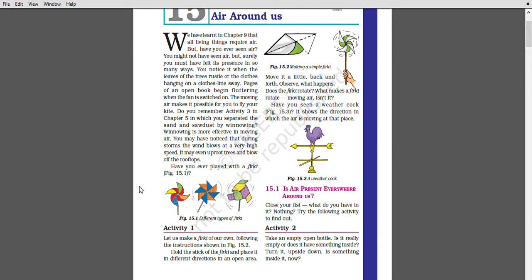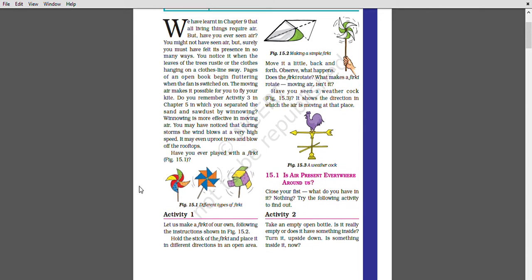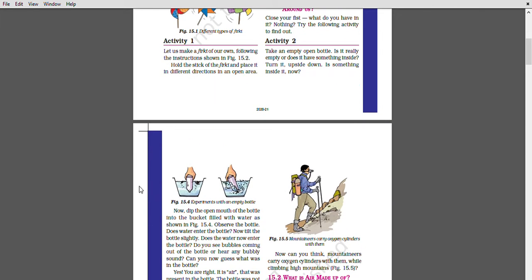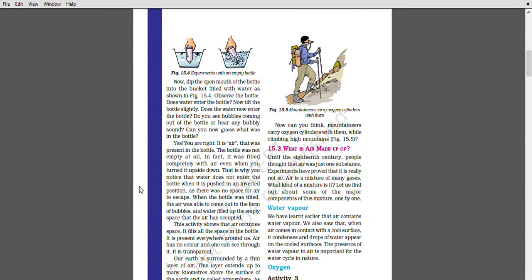अभी हम एक दूसरा प्रैक्टिकल करेंगे। हम एक एम्प्टी बोतल लेंगे, बोतल लेके उसको पानी में डिप करेंगे, सीधा डिप करेंगे। उससे क्या होगा कि देखेंगे कि वाटर एंटर द बोतल। Now tilt the bottle slightly. Does the water now enter the bottle? Do you see bubbles coming out of the bottle or hear any bubbly sound? Yes, you are right. It is air that was present in the bottle.